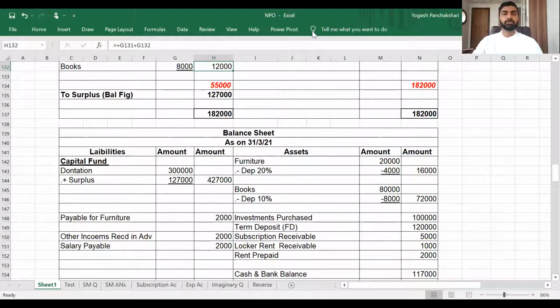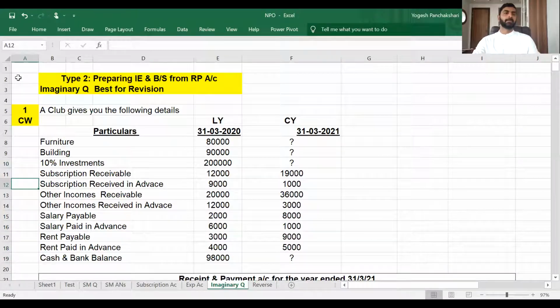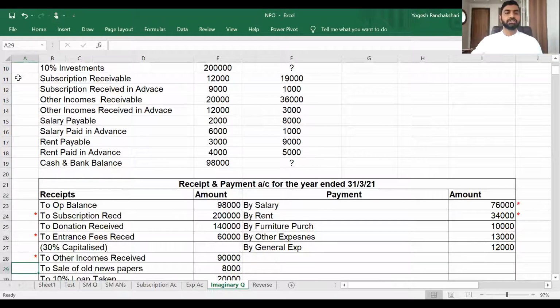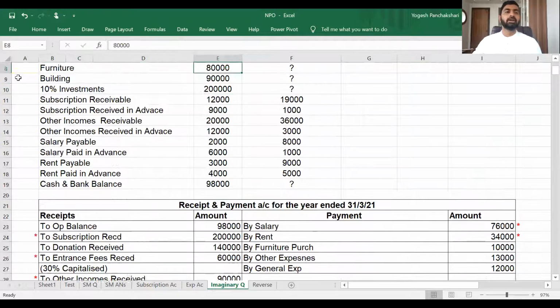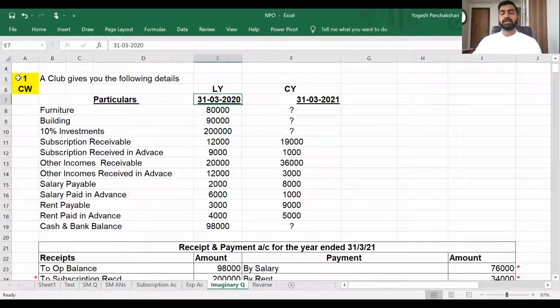There are three types. So let's move towards the second type, when receipt and payment account is given and we have to prepare income and expenditure and balance sheet. Okay, so this is the second type, as you can see on the screen, that is preparation of IE and balance sheet when RP, that is receipt and payment, is given. So this is receipt and payment readymade available, and all the assets and liabilities are also given.